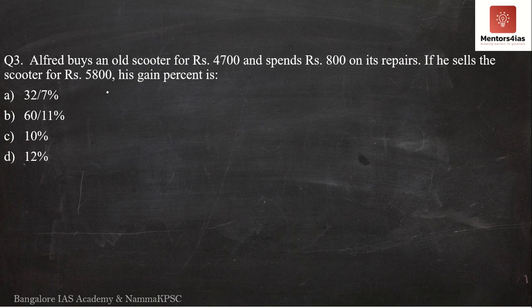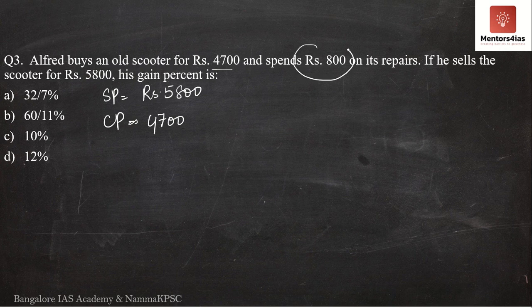Now, according to the question, what is the selling price? Selling price is rupees 5,800. In order to determine profit, we need cost price as well, because profit is nothing but selling price minus cost price. What is cost price? He buys a scooter for 4,700 rupees. But before selling it, he spends extra rupees 800 on its repairs. So what does it cost Alfred before selling the scooter?